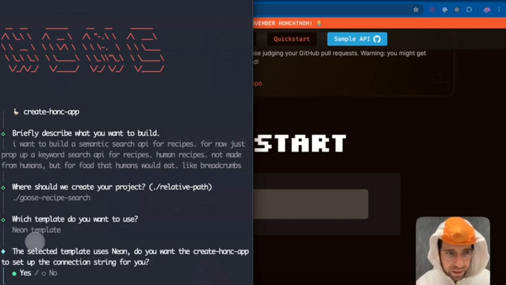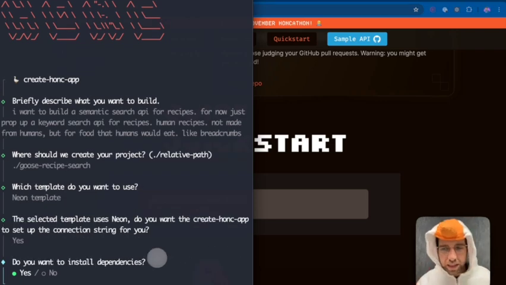Okay, and now it says the selected template uses Neon. Do you want the create honk app to set up the connection string for you? I do. So normally you need a database connection string. That's a whole lot of work, right? So let's have the create honk app do that for us.